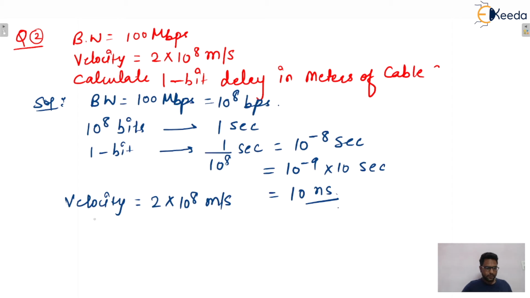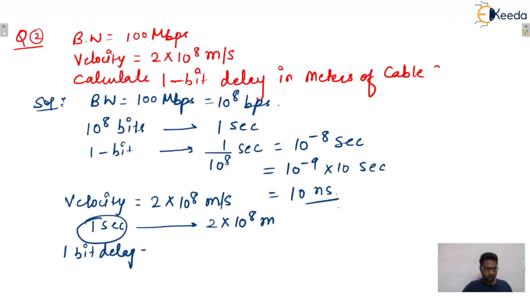So in 1 second, data can travel 2 into 10 raised to power 8 meters. Now you tell me, in 1 second data can traverse up to 2 into 10 raised to power 8 meters. So what does 1 bit delay mean? 1 bit delay is equivalent to 10 nanoseconds.